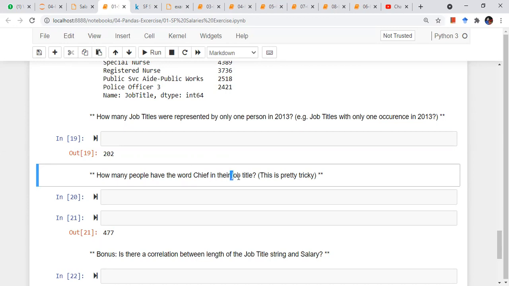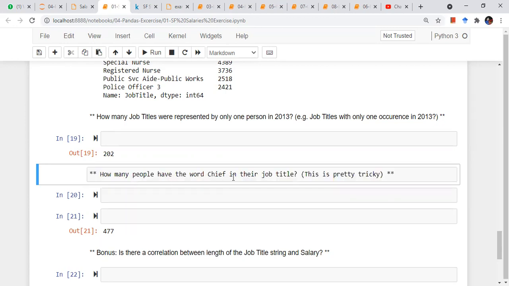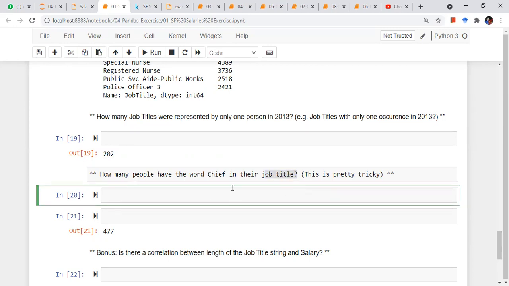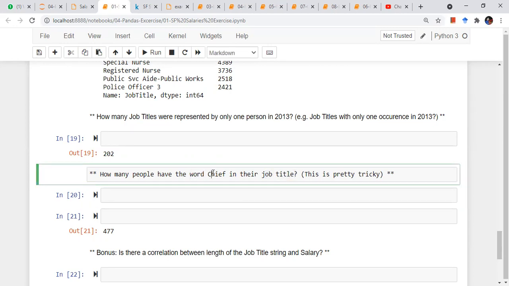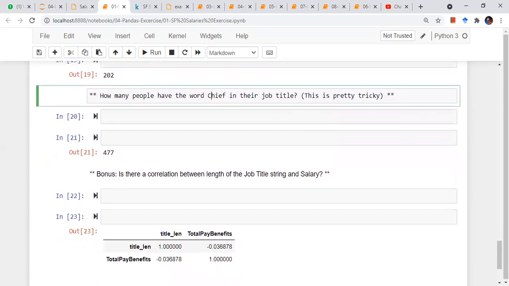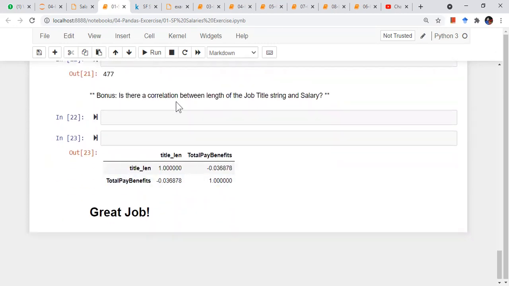So you have to grab job title like the salary, sal under square brackets job title, and you have to grab each and every word. So you have to split job title at space and check if chief is in job title, something like this you have to use. Now you have to find if there is any correlation between the length of the job title string and salary.